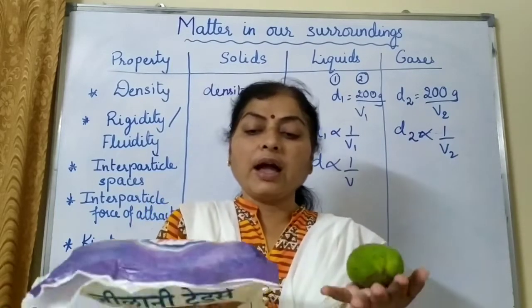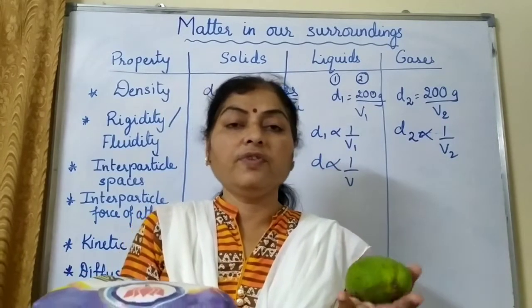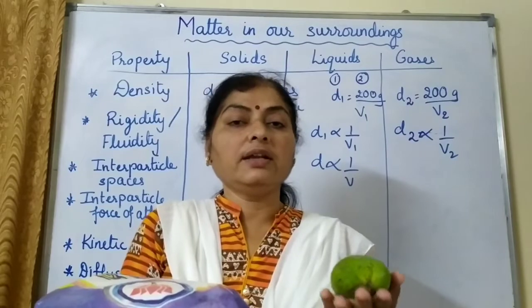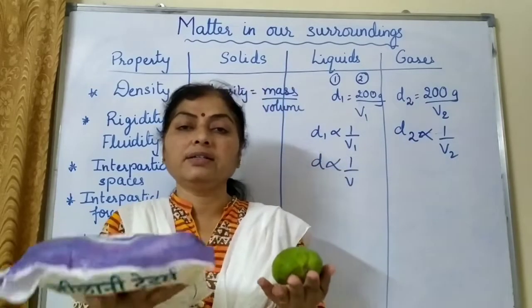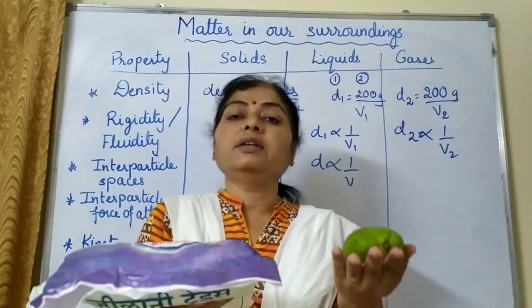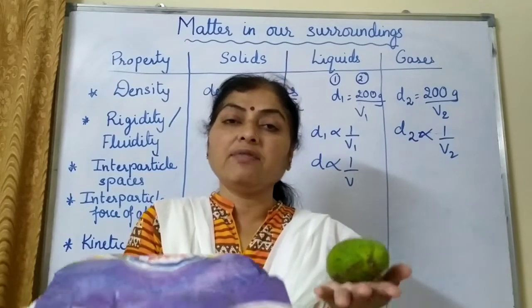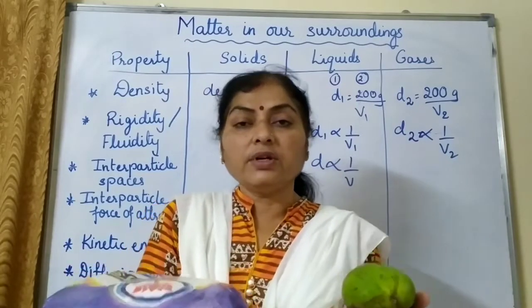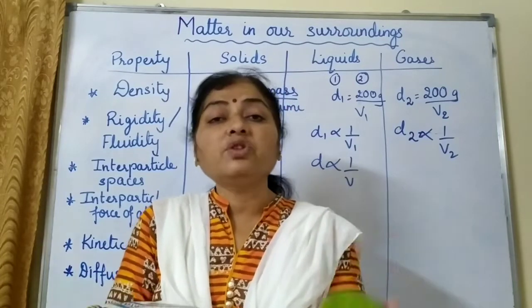So if I ask you which will you feel more heavy, then immediately many of you can answer that the mango will be more heavy as compared to the puffed rice. But children, both have the same mass, means they have the same weight. This is 200 gram, this is also 200 grams, so this is not heavy, but it seems to be heavy.